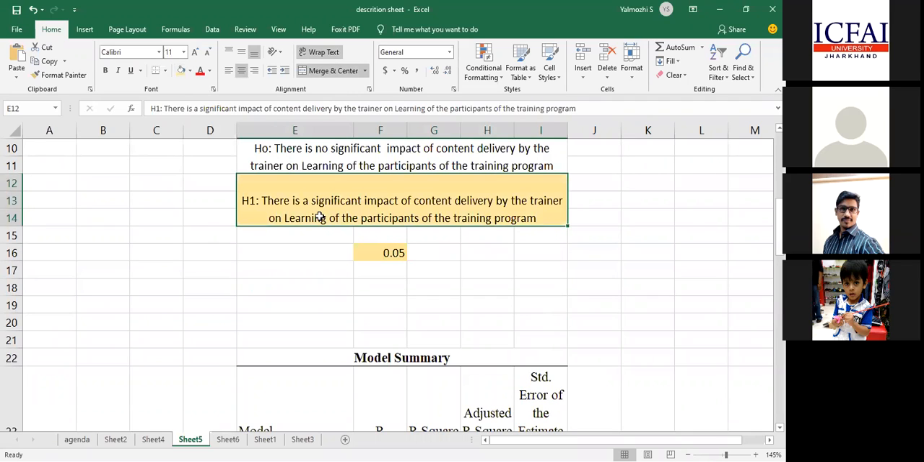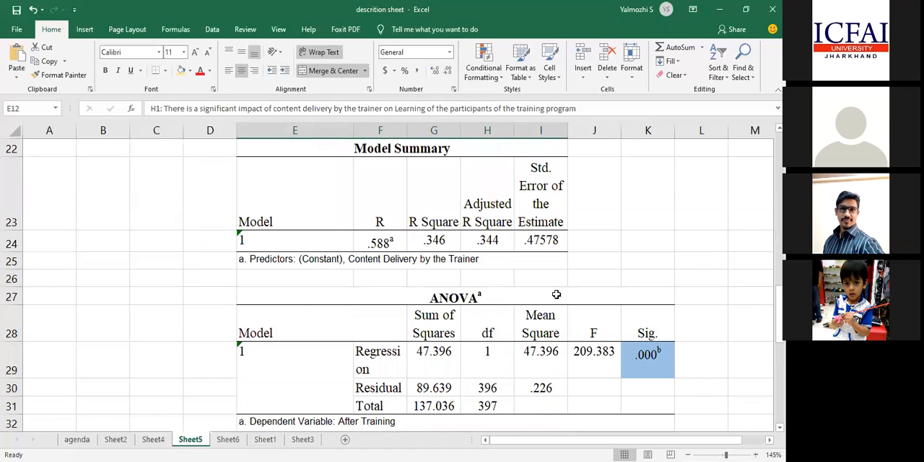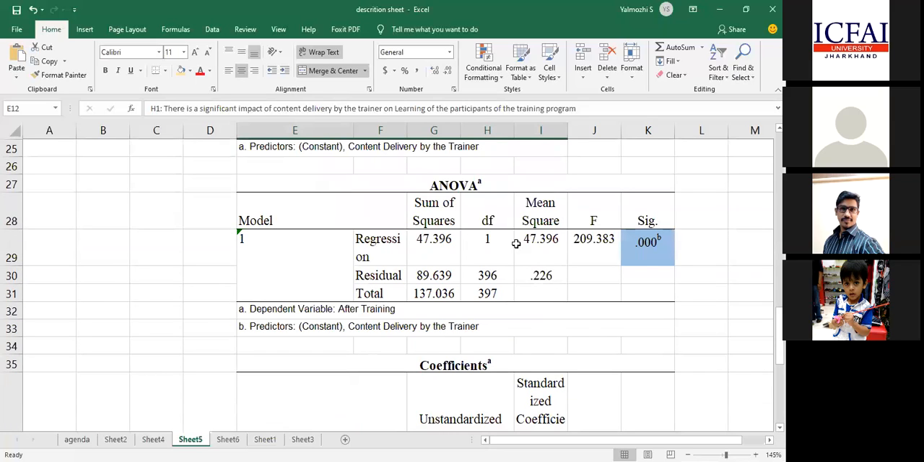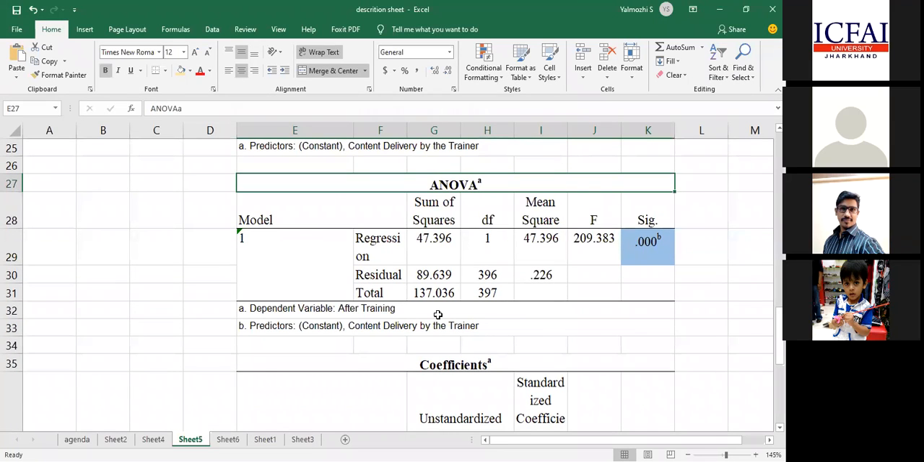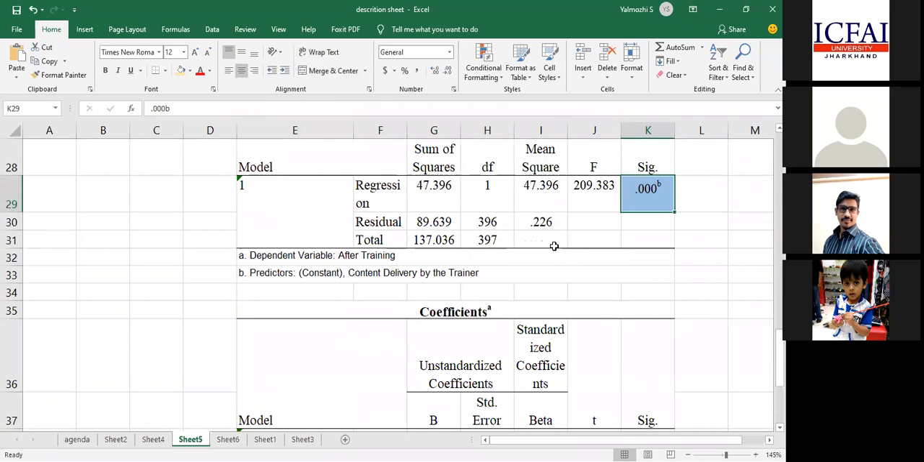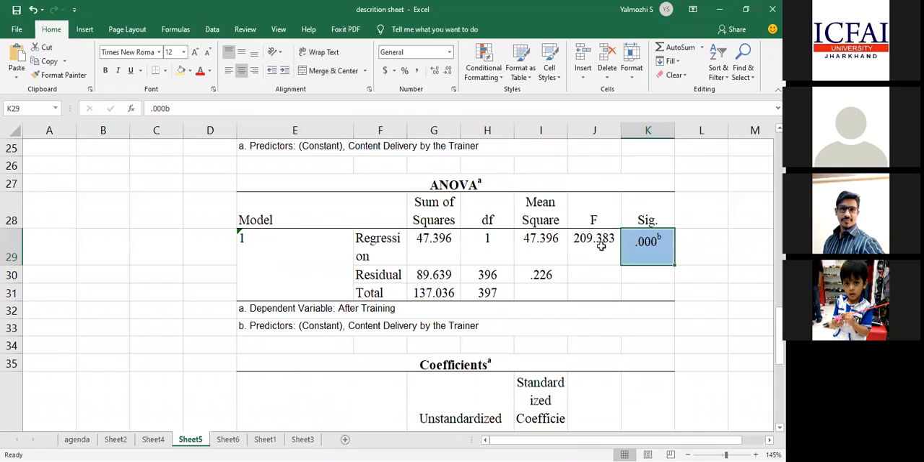So what is my alternative hypothesis? There is a significant impact of content delivery by the trainer on the learning of the participant. Do you agree with this statement logically? Yes. If the trainer is really good and gives a perfect delivery, then it will have an impact on the learning. Right. Now, this logic I know, but I want to check it statistically. So I have seen this significance value and I'm going to the next table, the ANOVA table. Based on this, I have confirmed my hypothesis.